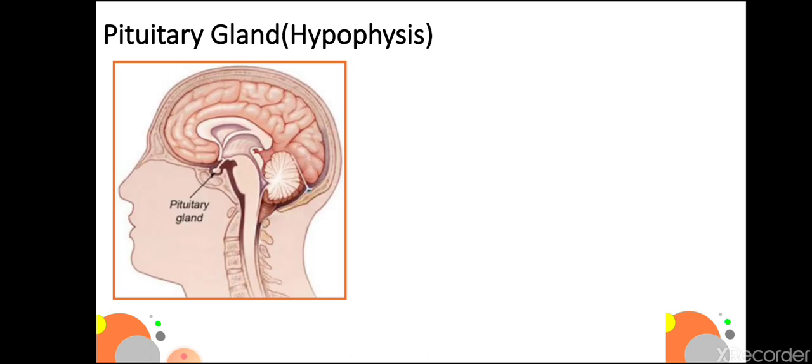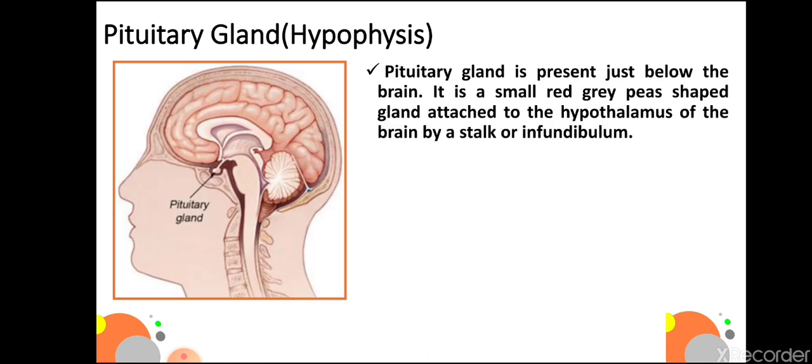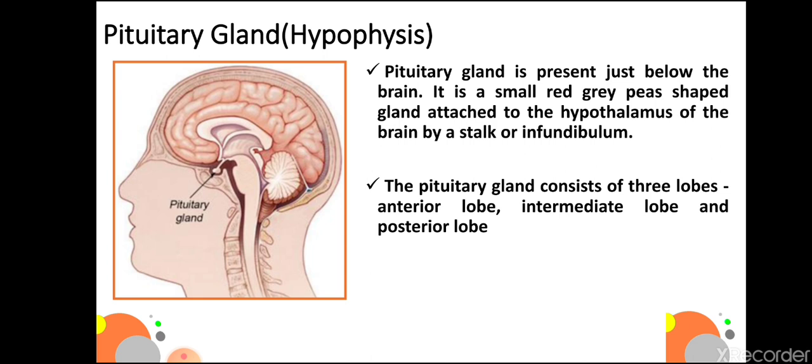The next gland is master gland, pituitary gland, which is also known by the name of hypophysis. Pituitary gland is present just below the brain. It is a small red-gray pea-shaped gland attached to the hypothalamus of the brain by a stalk or infundibulum. The pituitary gland consists of three lobes, namely anterior lobe, intermediate lobe, and posterior lobe.